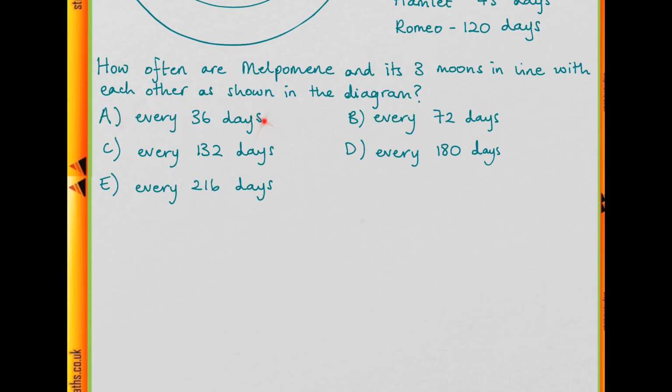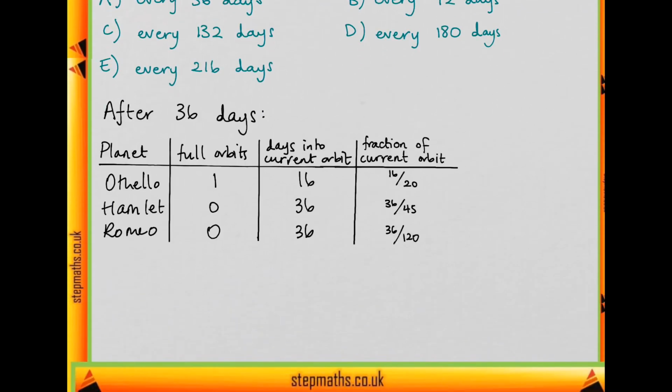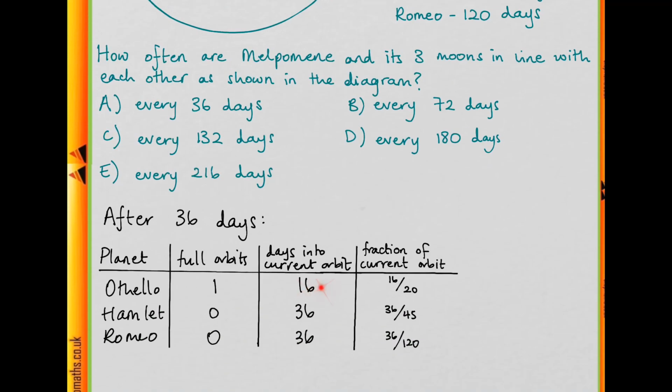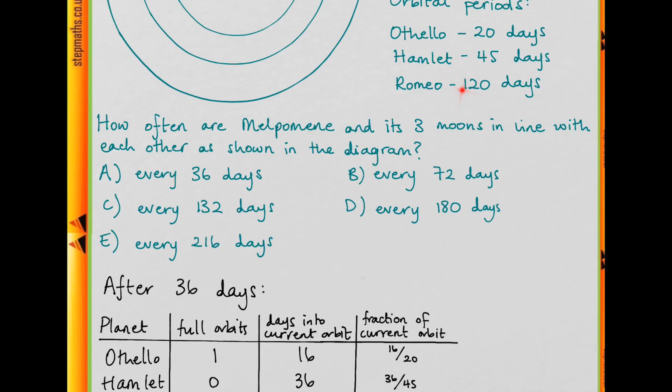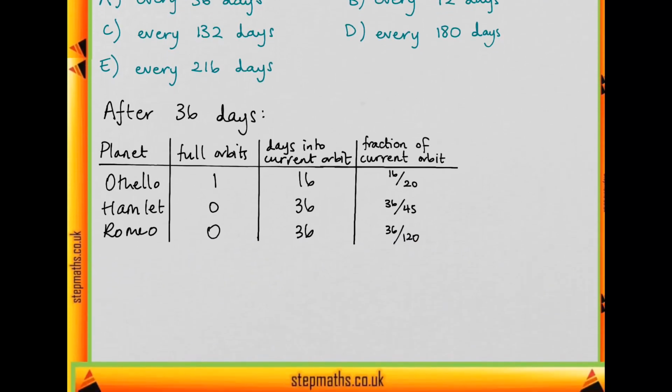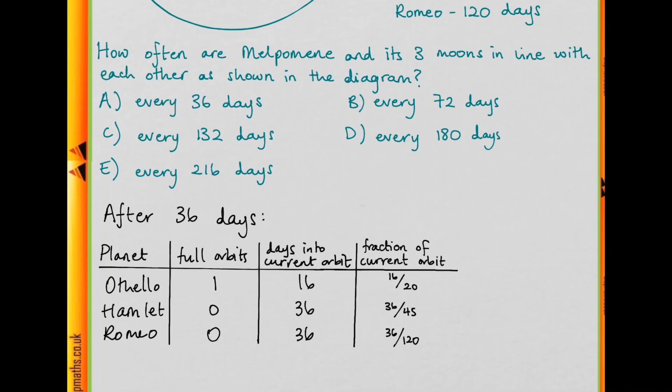So let's think about what would happen after 36 days. Well, Othello's orbital period is 20 days, so it will be 16 days into its current orbit. And Hamlet and Romeo both have orbital periods that are longer than 36 days, so there will be 36 days into their current period. And if we look at that as a fraction of their current orbital period, we can definitely see that these fractions are not the same. So 36 over 45 is not going to be the same as 36 over 120. So the planets aren't going to be in line after 36 days, so we can rule that out.